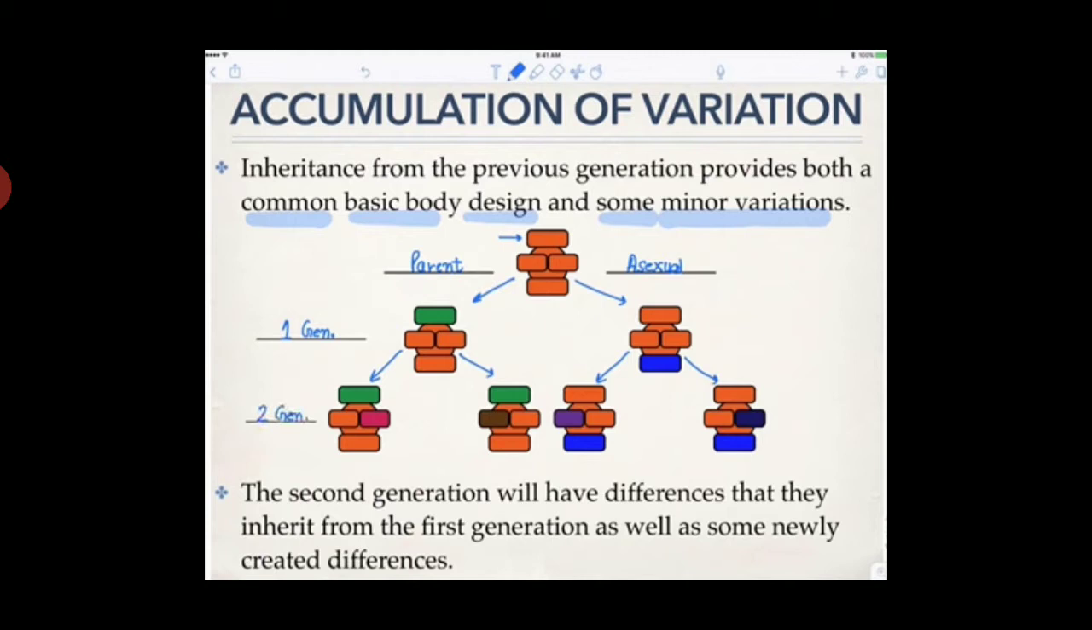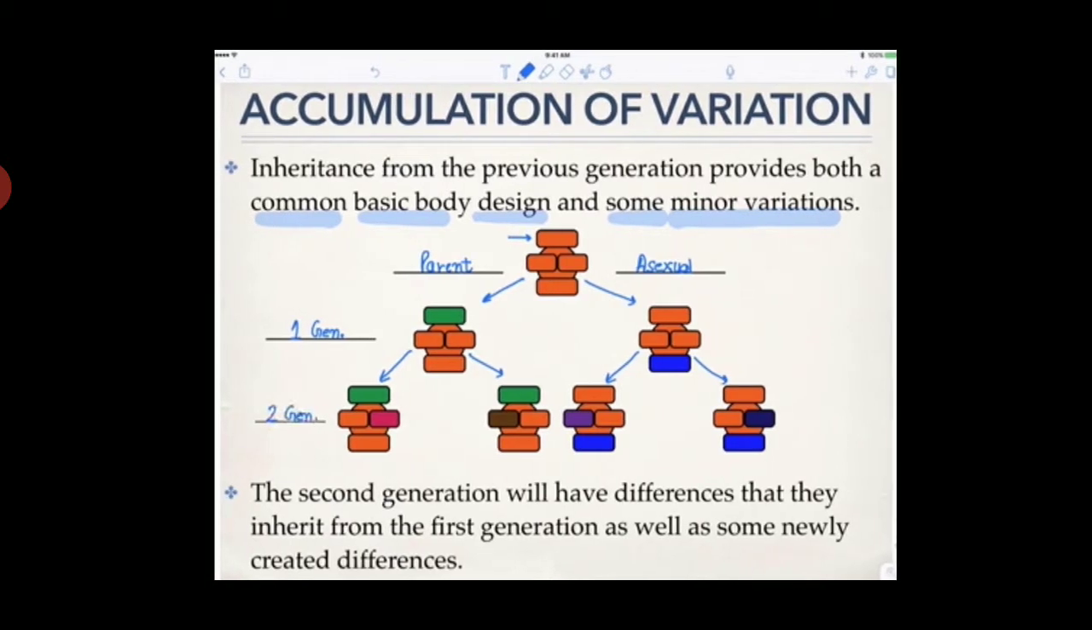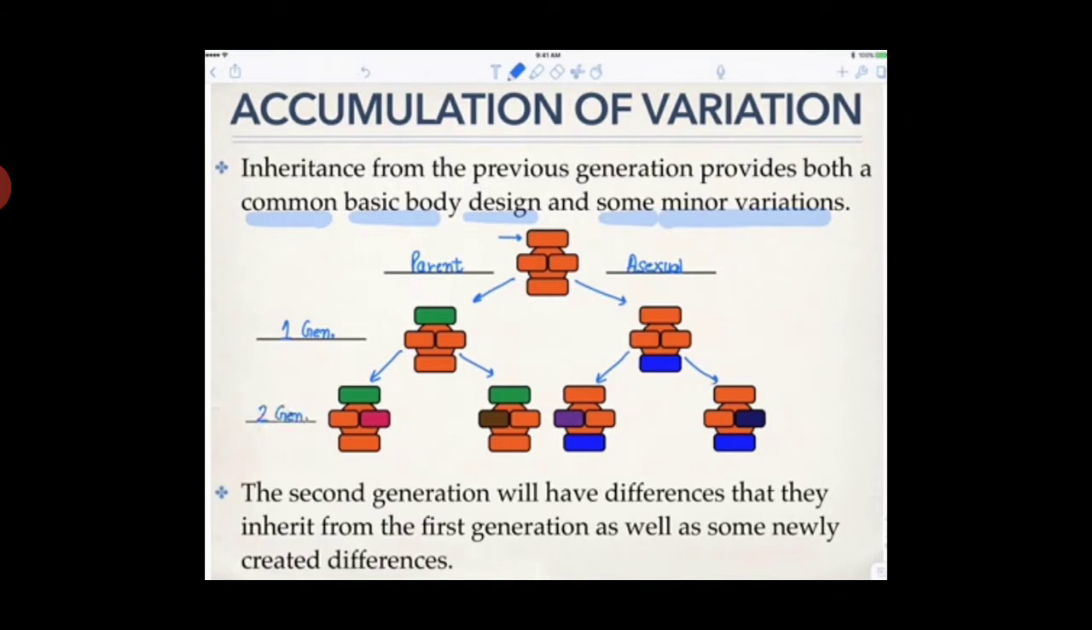The first generation has two offspring. The first offspring has a variation that its top is turned into green color, and the second offspring has a variation that its bottom is turned into blue color. The second generation has new variations. This occurrence of new variation in the second generation is called accumulation of variation.